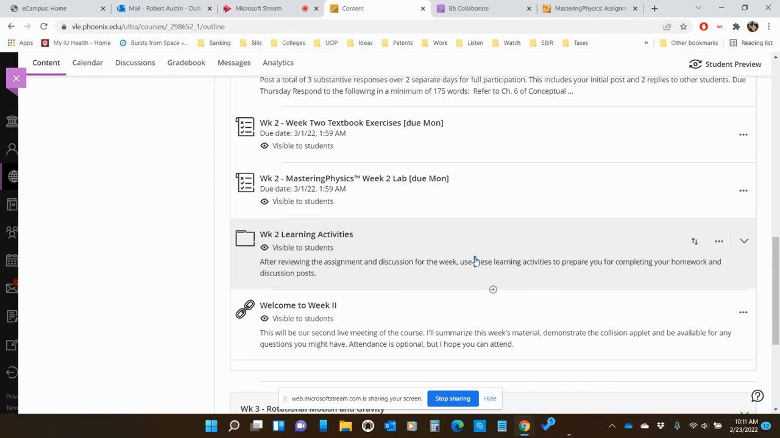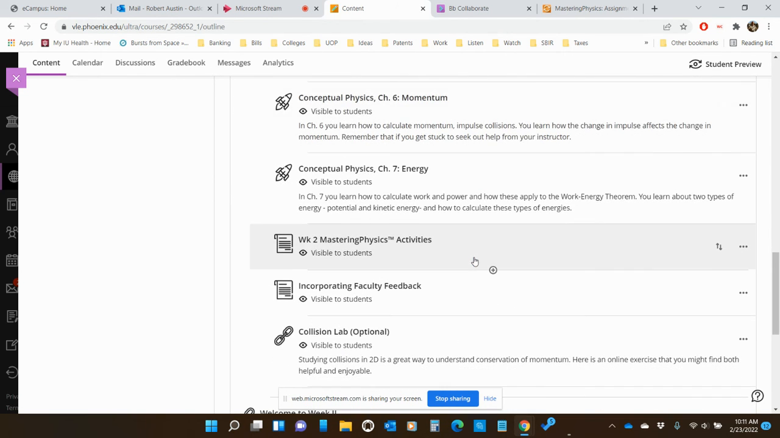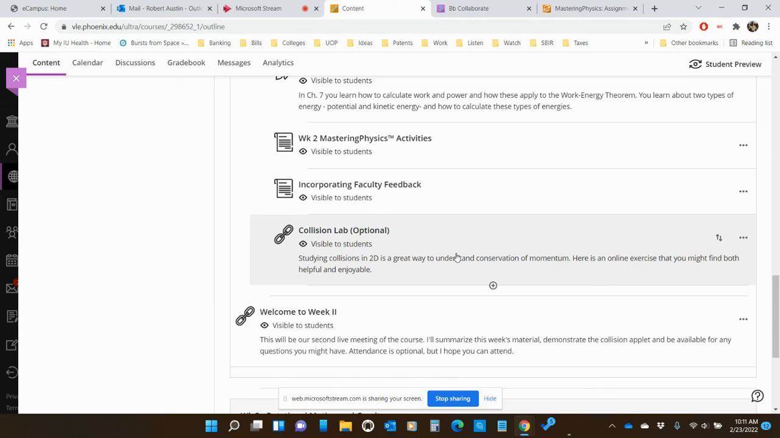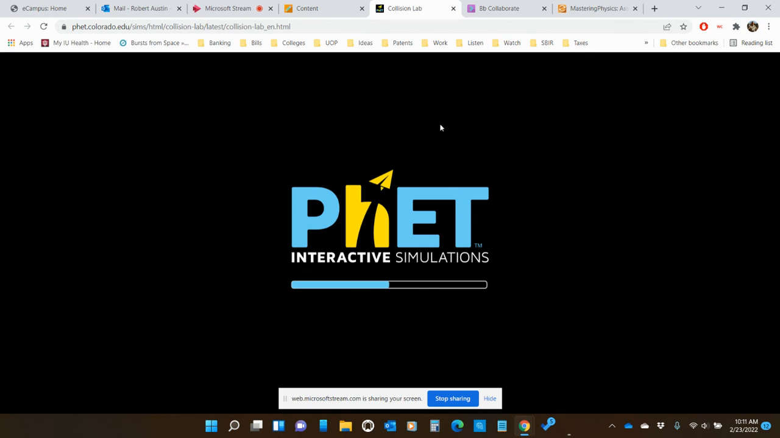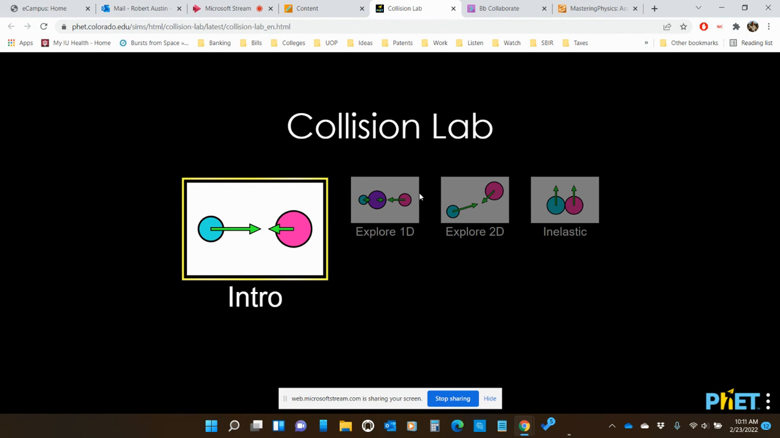And if you go under learning activities, I've added a collision lab. So take a look at that. That'll help you visualize elastic and inelastic collisions. And we can talk about this and other things during Thursday night's meeting.